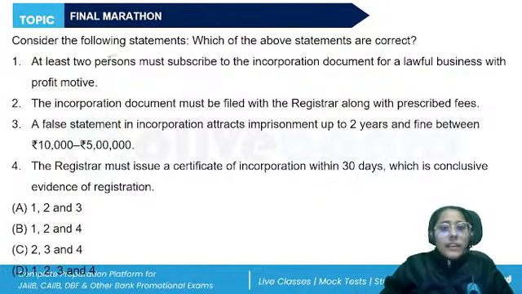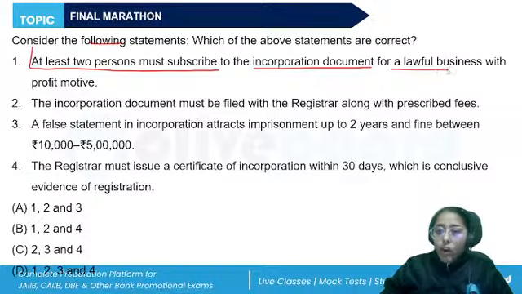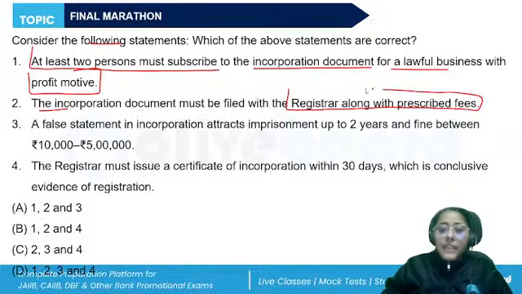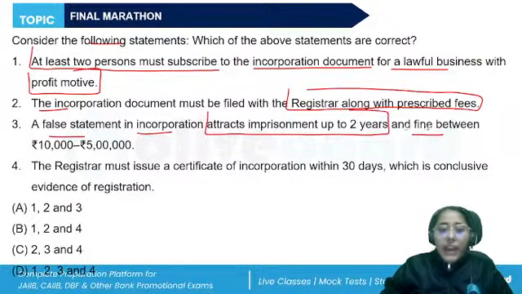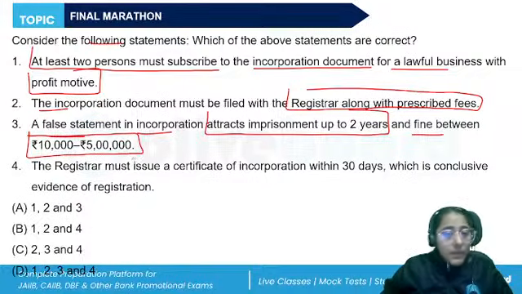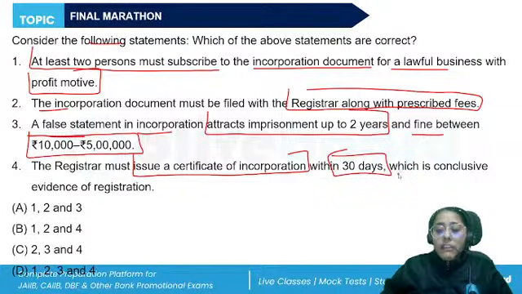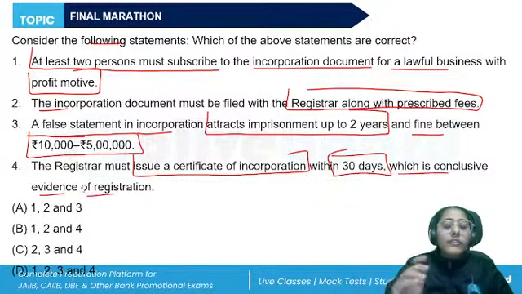Good. Consider the following statements. At least two persons must subscribe to the incorporation document for a lawful business with a profit motive. The incorporation document must be filed with the registrar along with the prescribed fee. A false statement in incorporation attracts imprisonment of up to 2 years and a fine between 10,000 to 5 lakh rupees. The registrar must issue a certificate of incorporation within 30 days, which is conclusive evidence of registration.